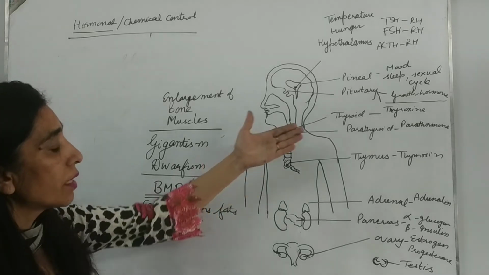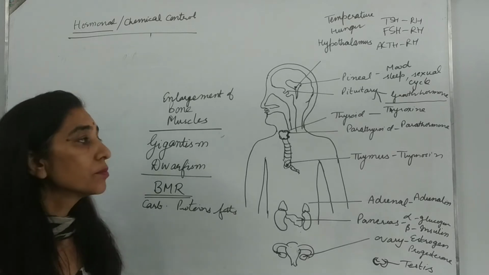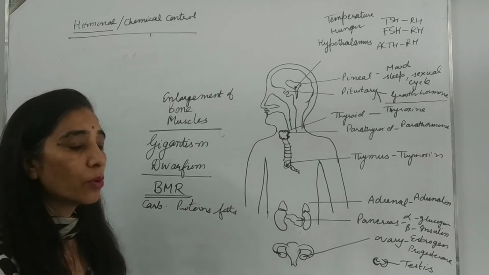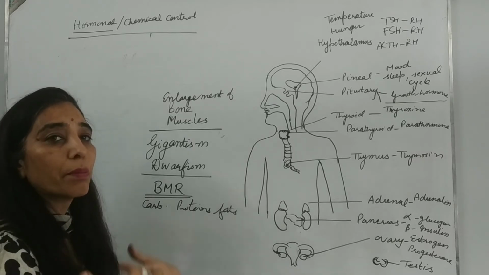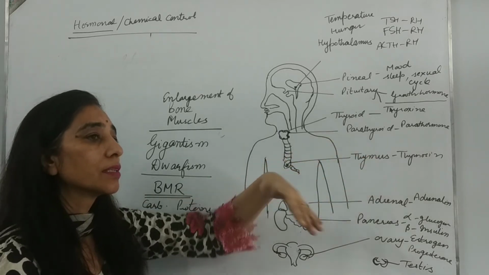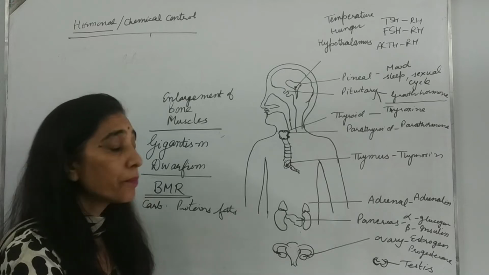And thyroid and parathyroid together maintain balance of calcium. One of the hormones of thyroid increases calcium in the bone. It takes away calcium from the blood and increases it in the bone. Whereas parathormone does the opposite. It will increase the calcium in the blood.